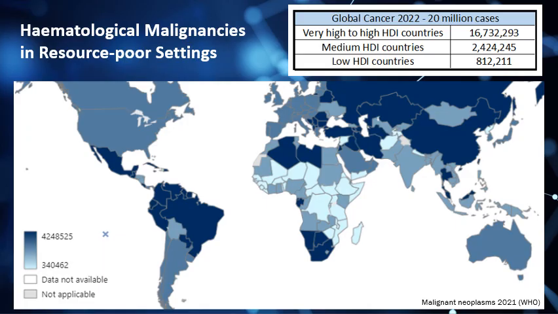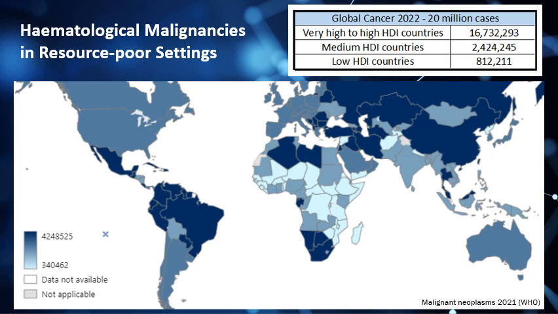When we take a look at worldwide cancer distribution, we can see that it's not equally distributed across the globe. This image here that we've taken from the World Health Organization on the distribution of malignant neoplasms in 2021 shows that there is quite a significant variation. The light blue shows where there are low numbers of cancer and the dark blue where there are high numbers of cancer.